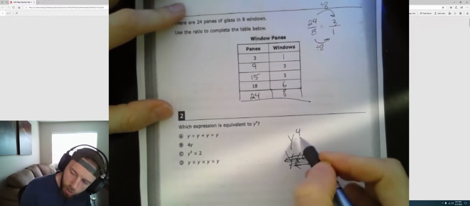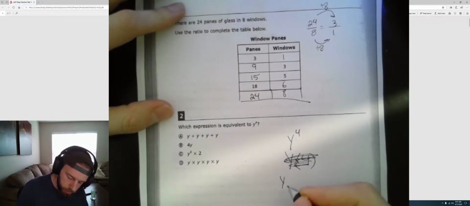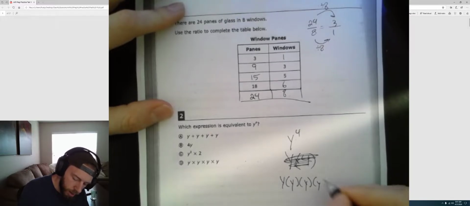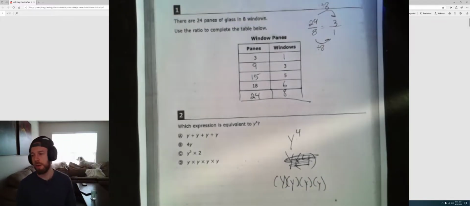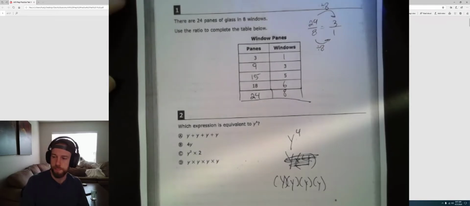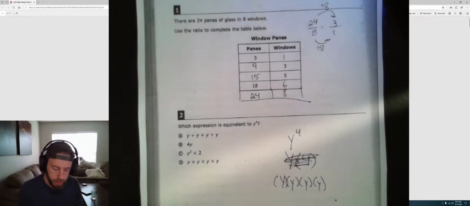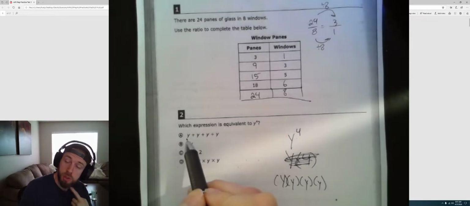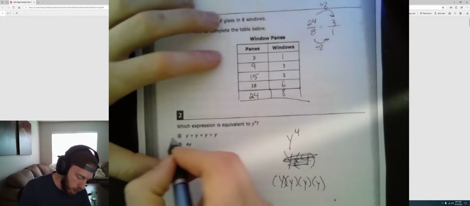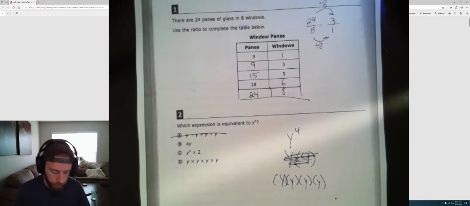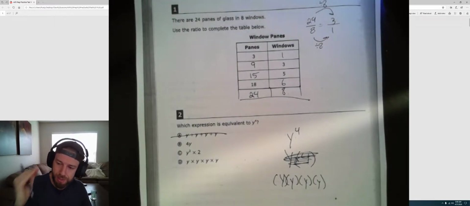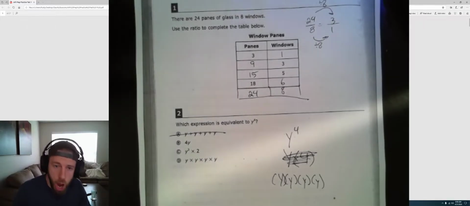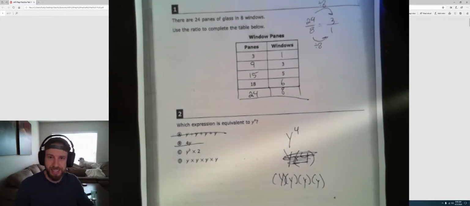Y to the 4th power means y times itself times y times y. 4 times there, right? Y times y times y times y. So which of these up here is equivalent to that? A is y plus y plus y plus y. No, that's addition, right? We want to show that we're multiplying y times itself 4 times. B, 4 times y. No, we just decided that's a terrible answer.